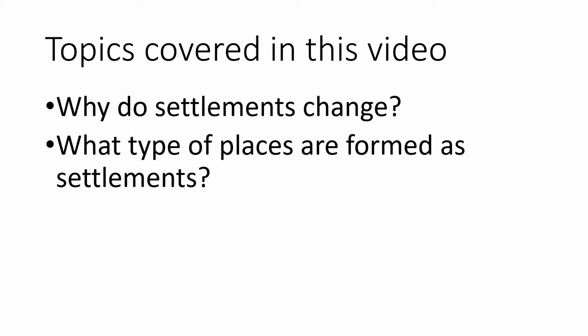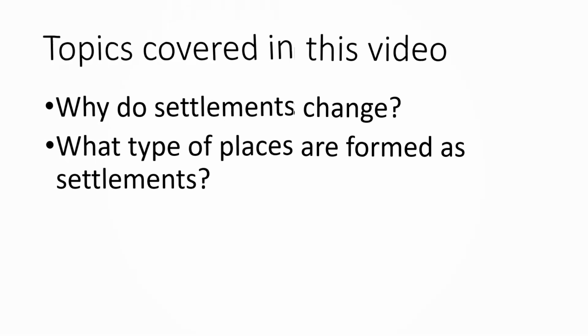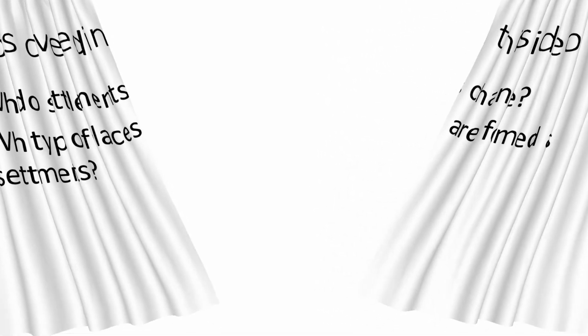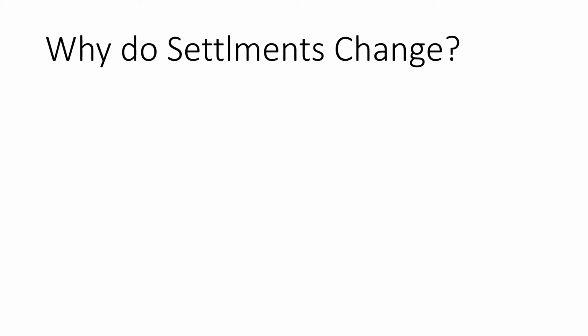So let's get started with the next topic, that is why do settlements change. And actually there is no one single reason as to why the settlements change. There are many reasons for the changes happening in the settlements.